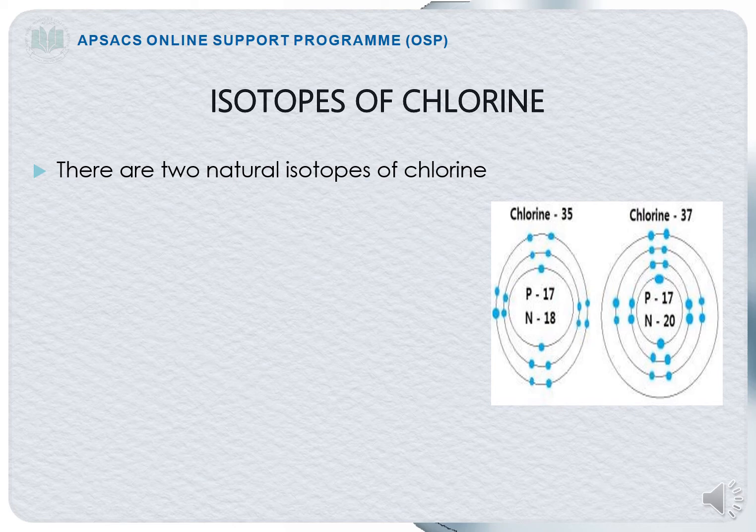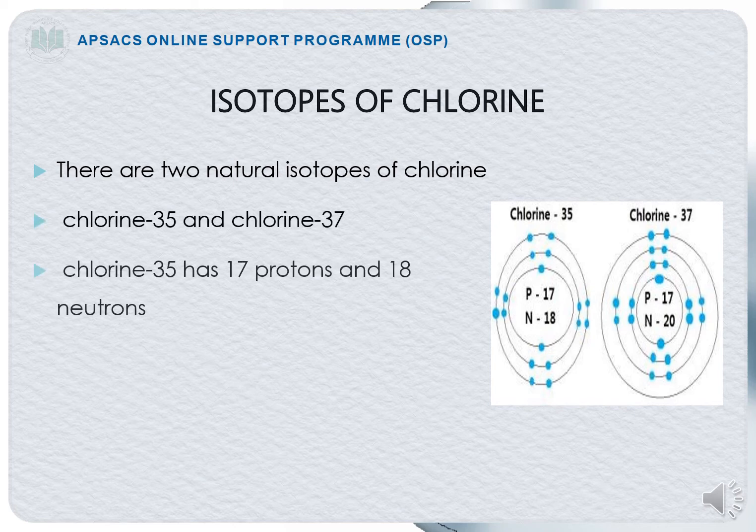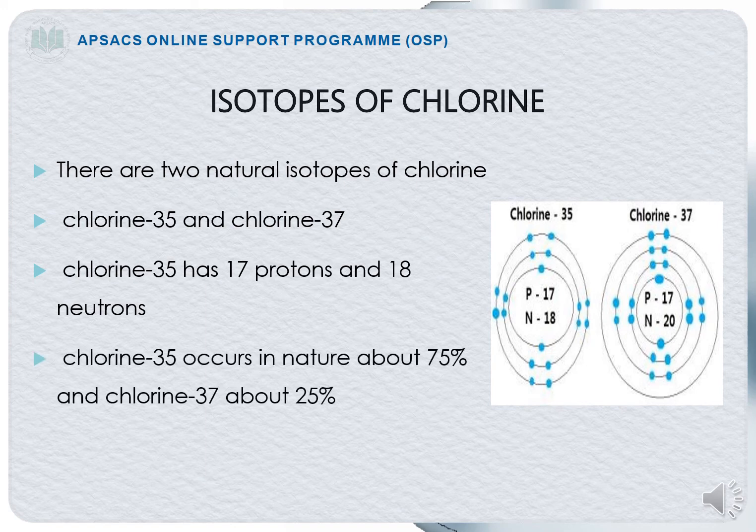There are two natural isotopes of chlorine, chlorine 35 and chlorine 37. Chlorine 35 has 17 protons and 18 neutrons. Chlorine 35 occurs in nature about 75% and chlorine 37 about 25%. So it is clear from this that chlorine 35 is abundant in nature as compared to chlorine 37.